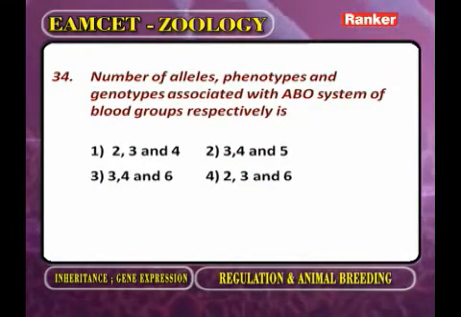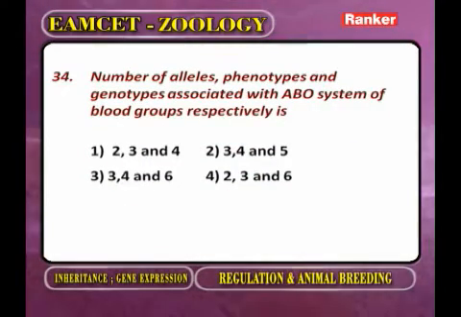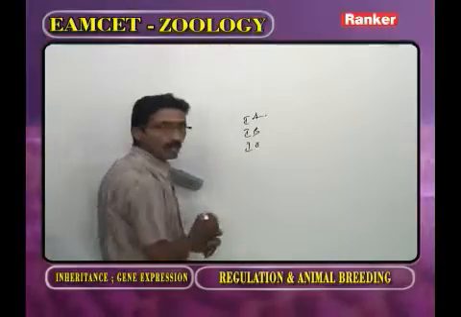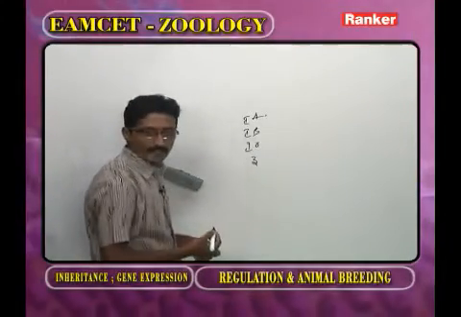Number of alleles. Now regarding the blood groups, the alleles are IA, IB, IO. Number of alleles: 3.